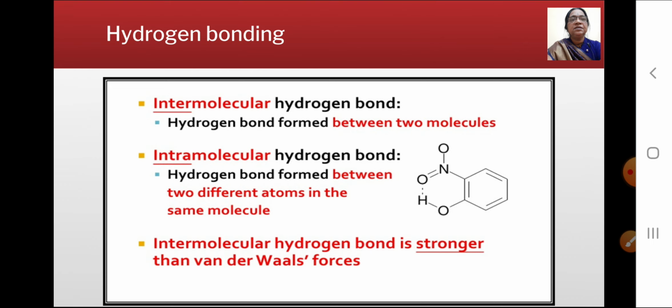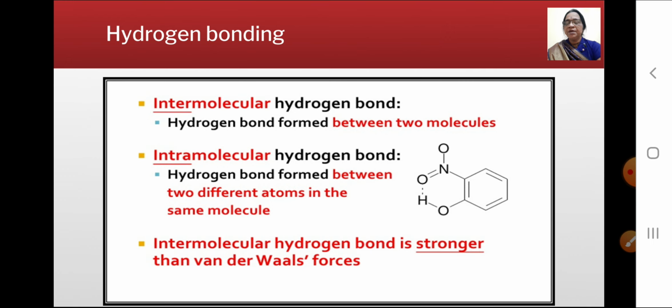Now see the next one, hydrogen bonding. Alcohols and phenols show absorption in the range of 3200 to 3600 per centimeter. The bands are very broad due to hydrogen bonding. Hydrogen bonding is of two types: one is intramolecular hydrogen bonding and the second one is intermolecular hydrogen bonding. Hydrogen bonding lowers the absorption frequency due to the lengthening of the OH bond.